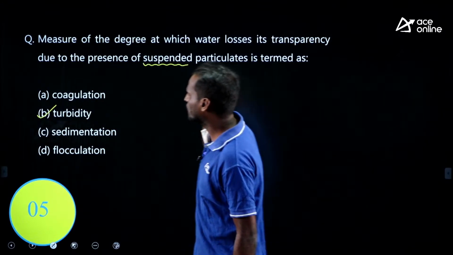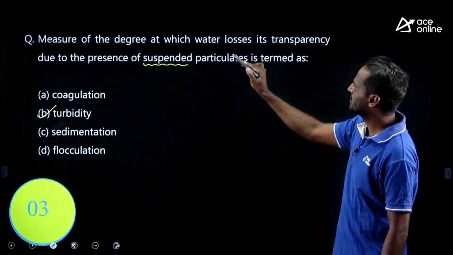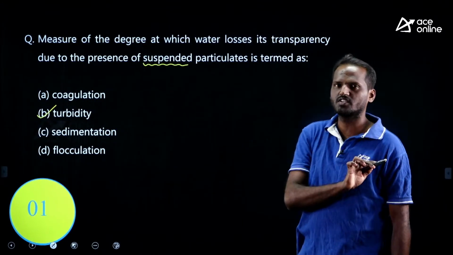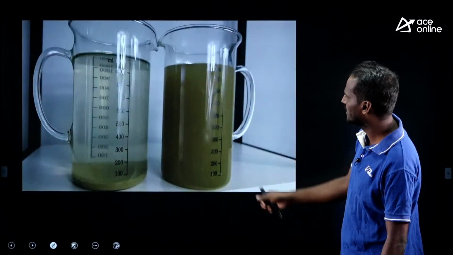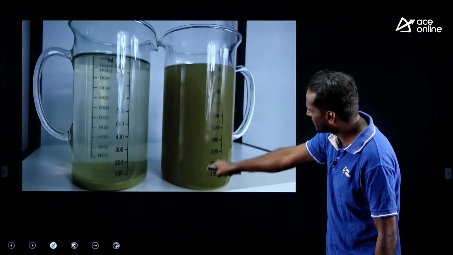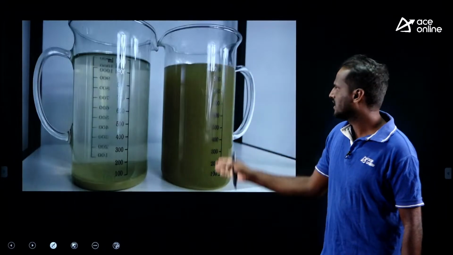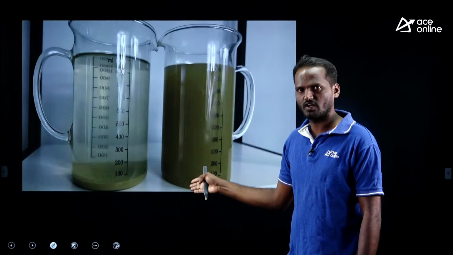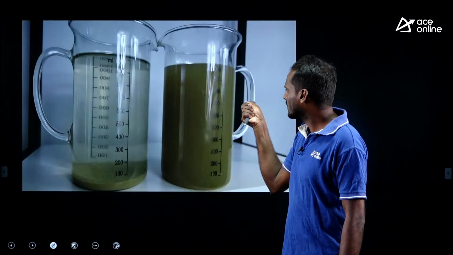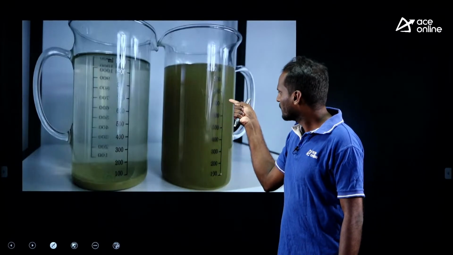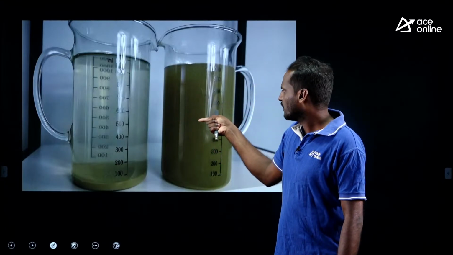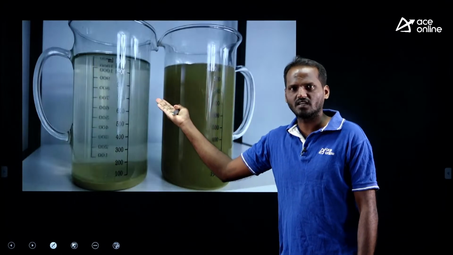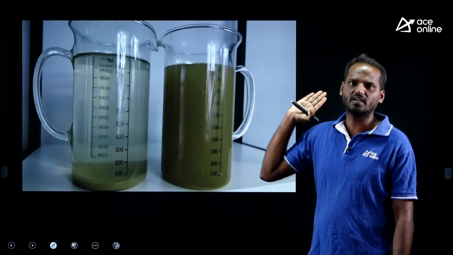Turbidity is that particular property, the measure of the degree at which water loses its transparency due to the presence of suspended solids, right? Look at this image, you can easily recall. If the water is cloudy like this, muddy, dirty water, it contains a lot of suspended solids. If you focus light on it, it can't penetrate or pass through this muddy water, you can't see the light from the other side, right? This is the property of turbidity.